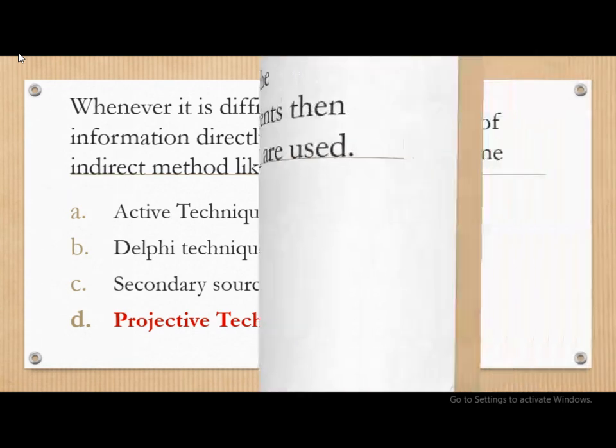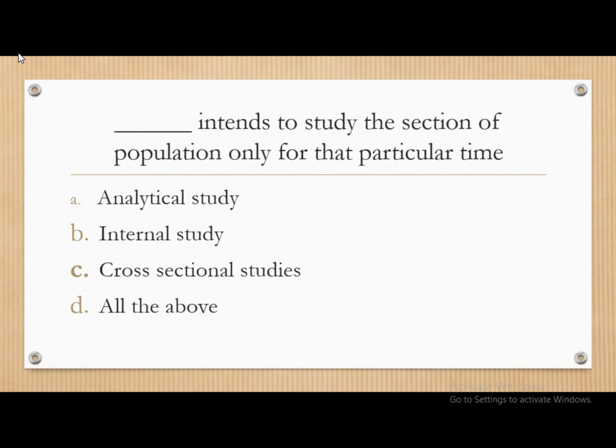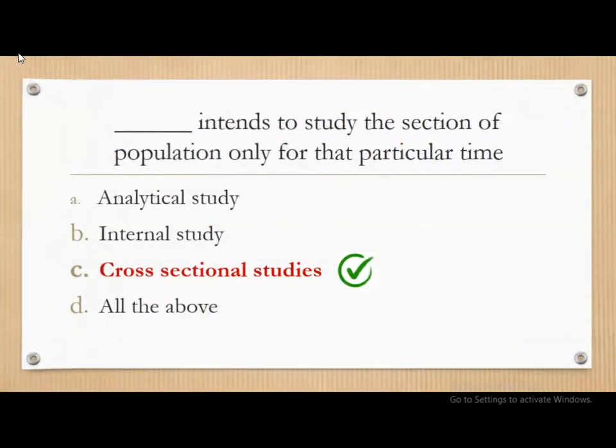Moving on, dash intends to study the section of population only for the particular time. The options are analytical study, internal study, cross-sectional studies, and all of the above. The correct answer is cross-sectional studies intends to study the section of the population only for the particular time.